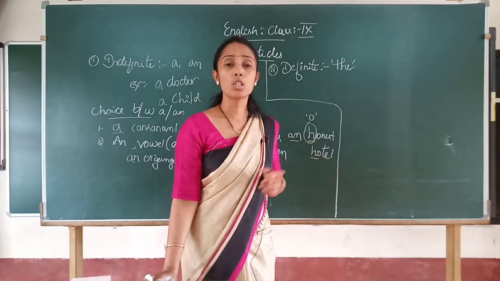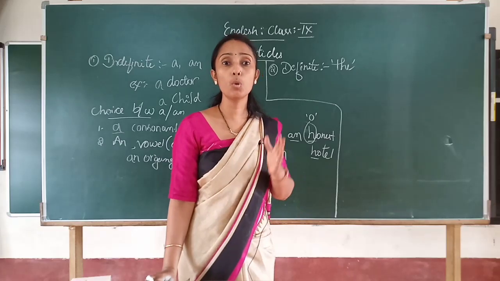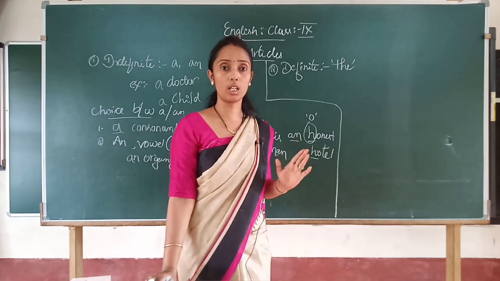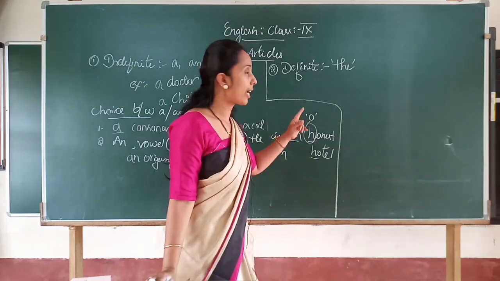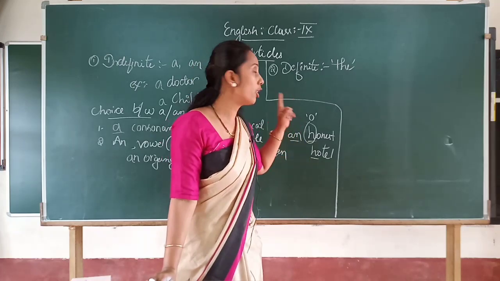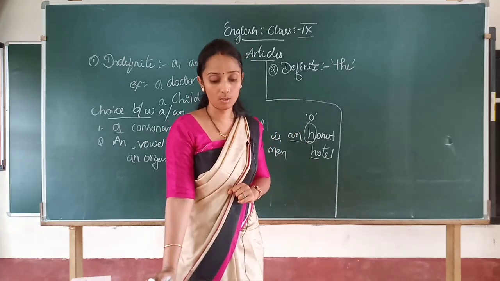It means that suppose you know about whom you are referring, or exactly, particularly, about what you are talking, in that case we use the, and even the article should come before the noun. Clear?